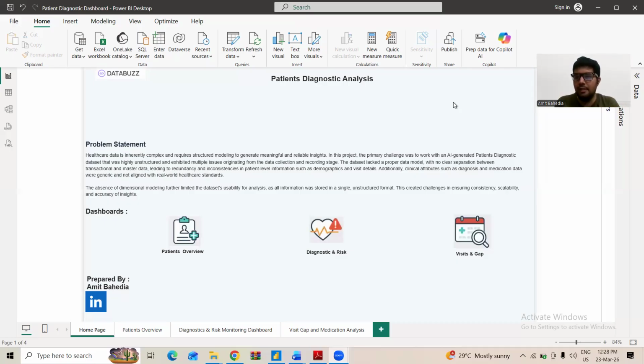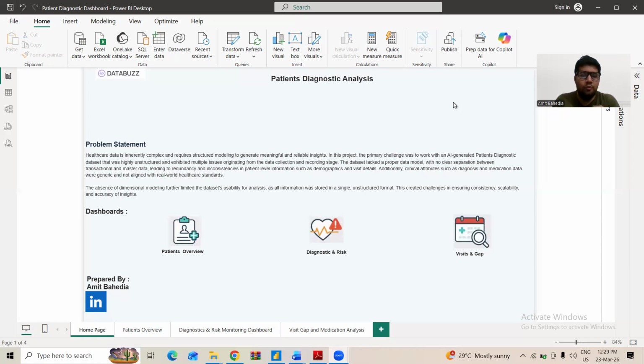So as I said, this data is completely AI generated. Lot of inconsistencies are there, and I have analyzed the data for this challenge purpose only. So it's not intended for any hospital to take any decision.